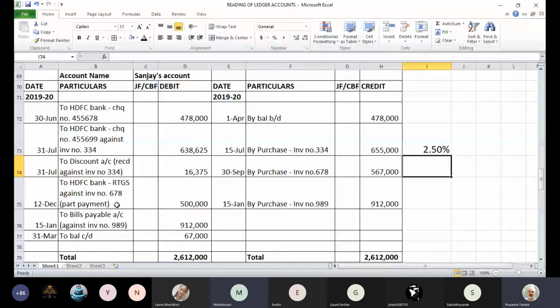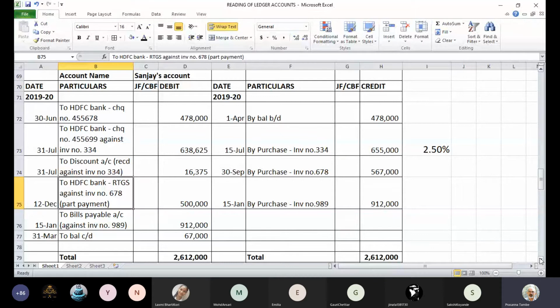If it is full settlement of that invoice number 678, then 67,000 of discount received, and you will have to pass the entry for that. And if it is not passed, then that account will require a rectification, meaning that entry is missing, that entry is yet to be passed. But here it is part payment, so we have to show that amount still as payable to him.